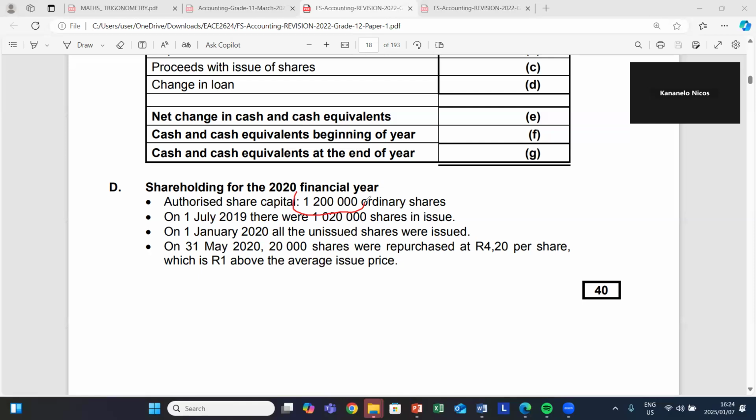If ever they exceed 1,200,000 shares, it simply means that the transaction will be regarded as null and void, or the memorandum of incorporation, which is MOI, will have to be amended. So this 1,200,000, you're not going to do anything with it. And then they say that on the 1st of July 2019, there were 1,020,000 shares in issue at the commencement of our year. Remember that our year commenced on the 1st of July 2019.